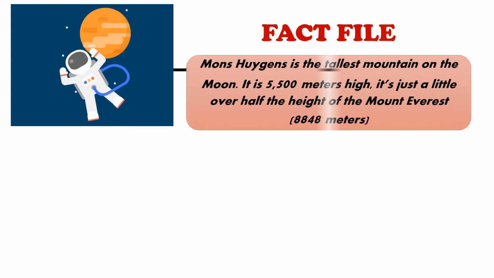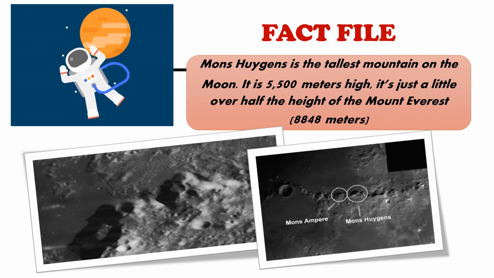Now there is one more fact file about the moon. Mons Huygens is the tallest mountain on the moon. It is 5,500 meters high. It's just a little over half the height of Mount Everest. Do you know, children, which is the highest mountain? The highest mountain is Mount Everest. And this Mons Huygens is also a highest mountain, but not on Earth. It is on the moon.